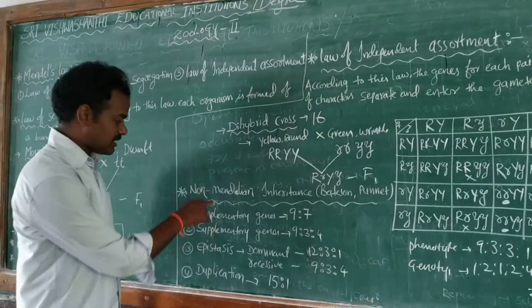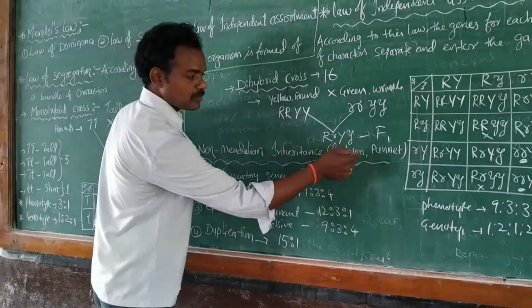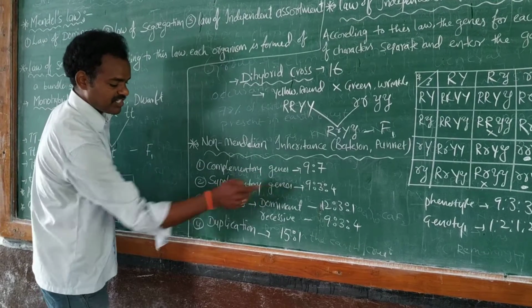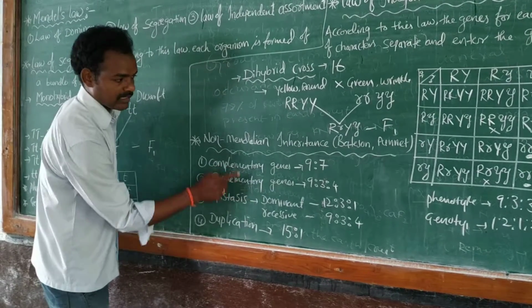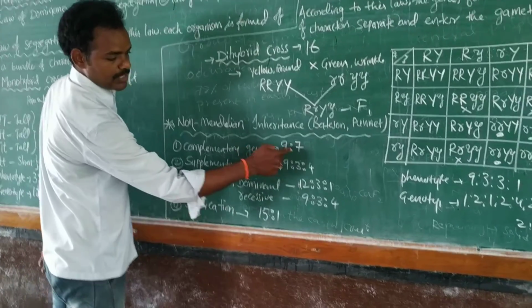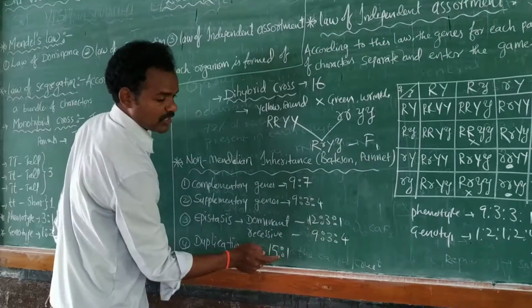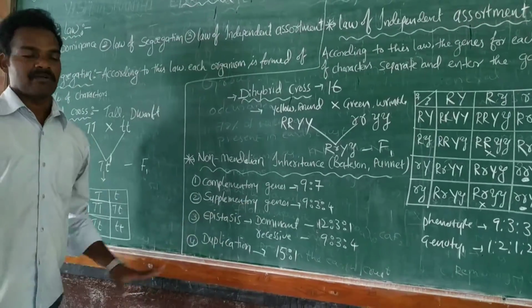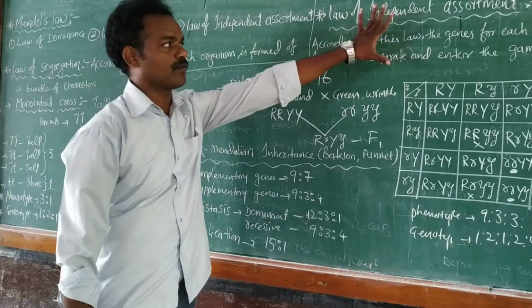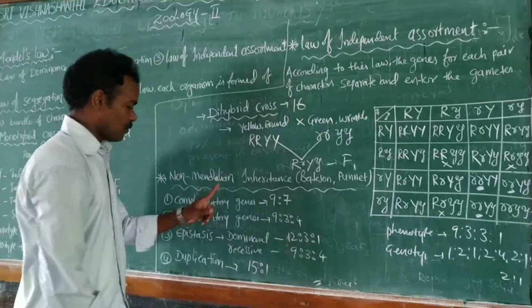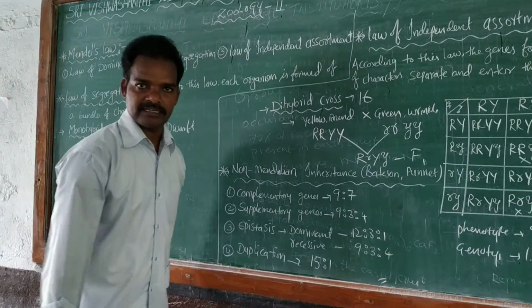The same process applies to non-Mendelian inheritance characters, such as complementary genes, supplementary genes, epistasis, and duplicate genes. Their ratios are also different here: 9:7, 9:3:4, 12:3:1, 15:1. These are characters that are completely different from these. Okay, so this is the part, and tomorrow we will discuss non-Mendelian inheritance characters.